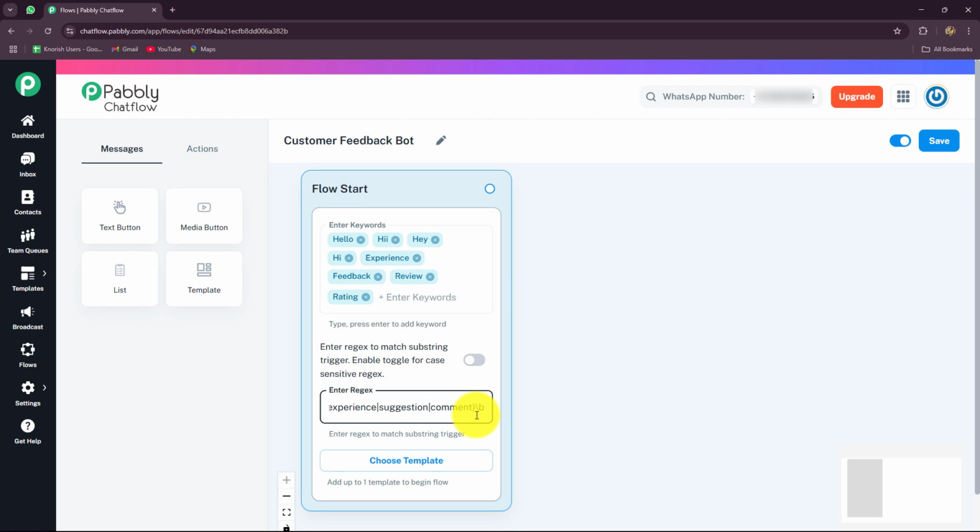In order to understand more details about the regex and its pattern, I'm going to attach a document in the description of the video which is going to inform you everything about regex. So you can just open the document and read it from there.